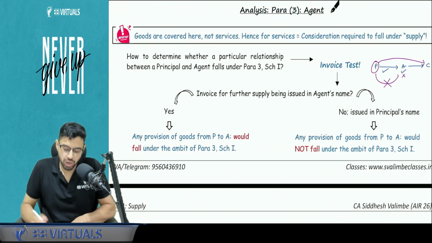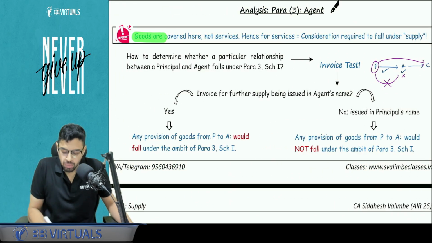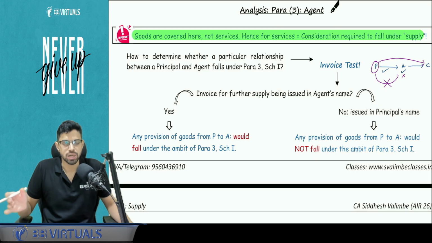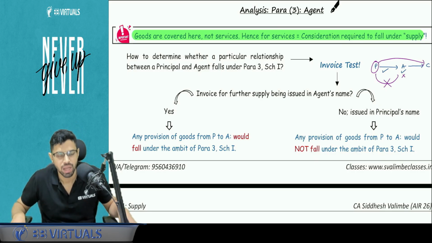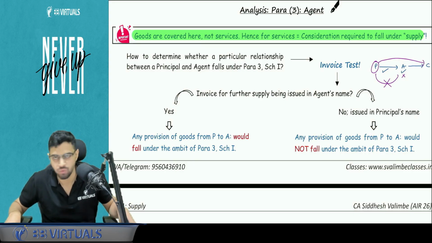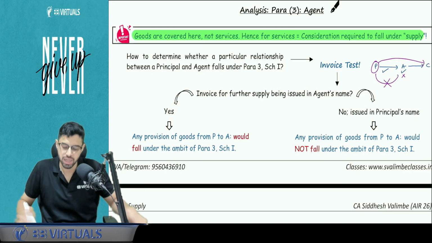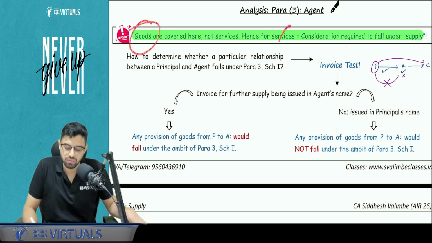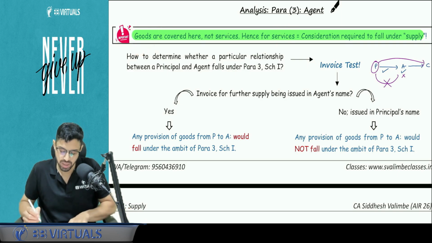Okay, one very important line that I am concluding. If I talk about services between principal and agent, then consideration always needs to be there. Without consideration, services between principal and agent will never be a supply. Why? Because paragraph number 3 on principal agent is only talking about goods, not services. So for services, consideration needs to be there.